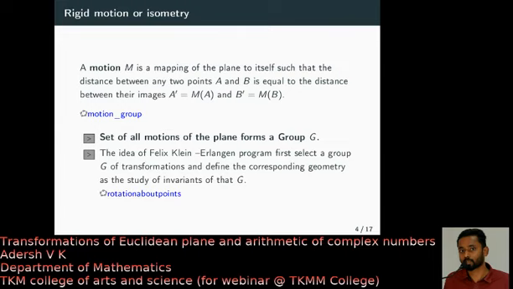Instead of defining some transformations, you first start with a collection of transformations which forms a group, like motions. First select the group G of transformations, then define the corresponding geometry. How will you define the corresponding geometry? The geometrical properties that are invariant with respect to the transformations belonging to that group G.